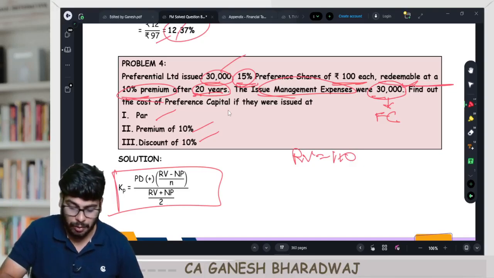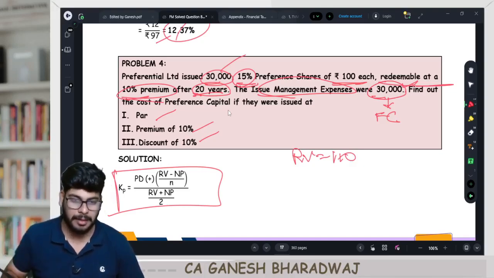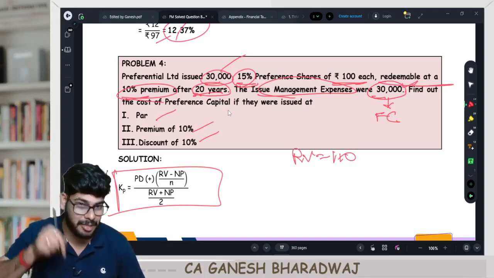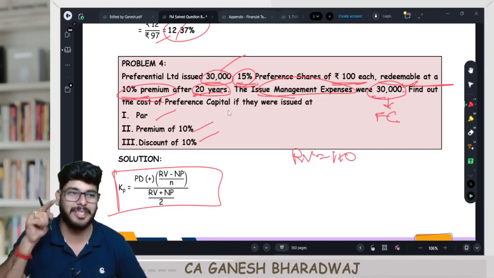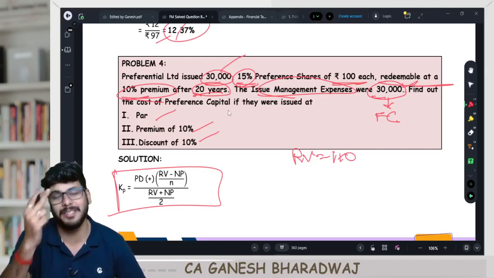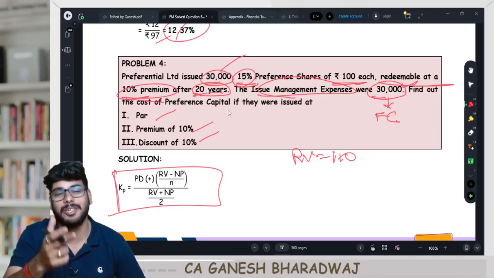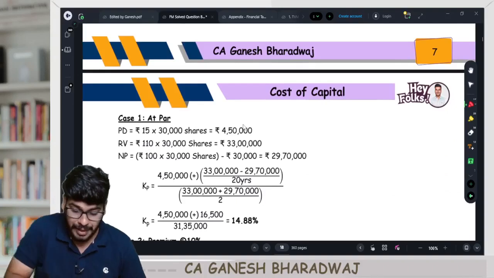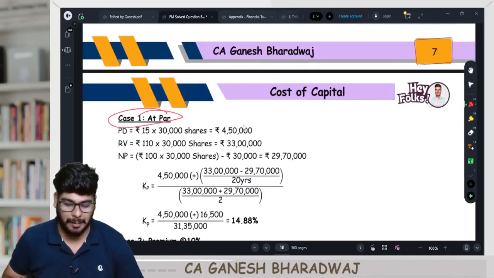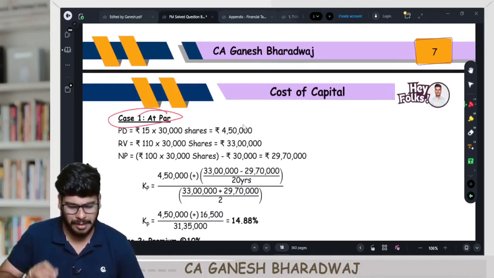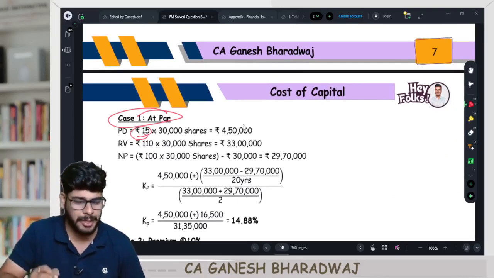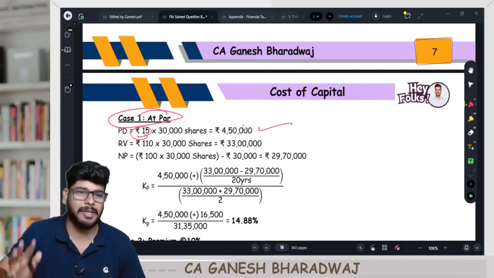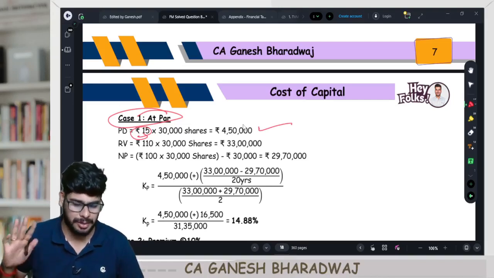3 scenarios is only for the issue price. Correct? This is why I said spend time here, not there. Most of the problem happens only if you don't read the question. Right? Don't jump to the solution. That's why I'm telling you. Please understand this. Okay. So now what happens here? Case 1, it is issued at par. Guys, what happens? Preference dividend 15 rupees into 30,000, 4,50,000. This will not change in any of the 3 methods. Correct?